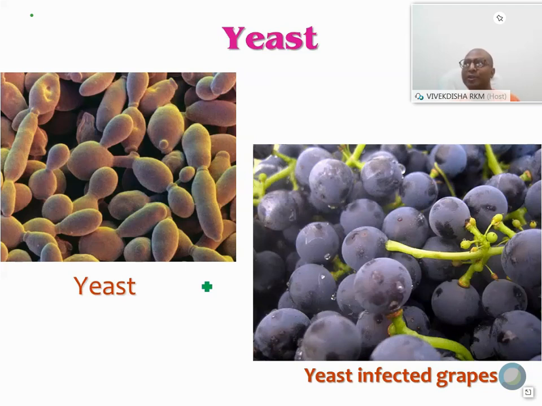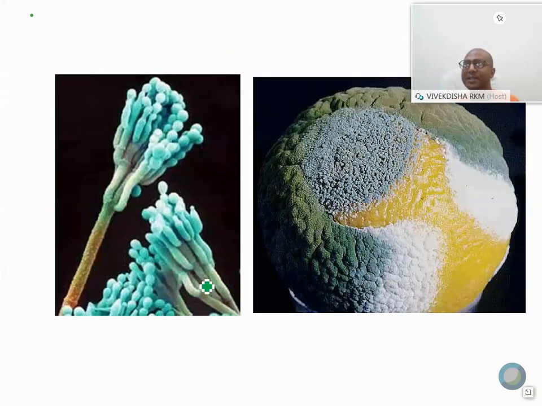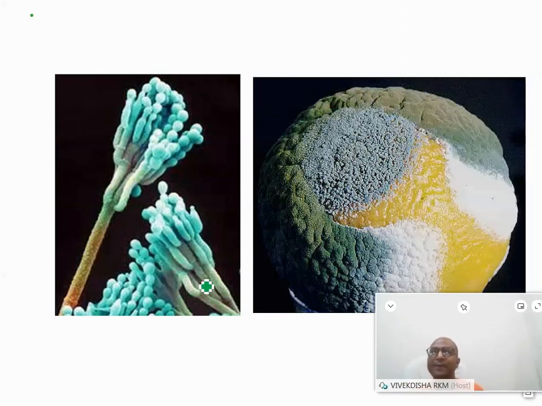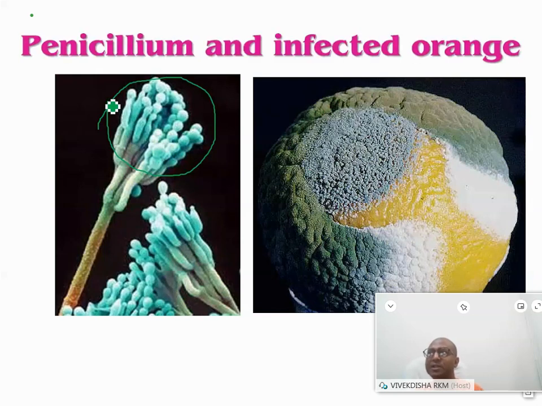Now, those who were fond of talking about penicillium earlier, check this one, how to identify penicillium. On the left side, penicillium has a broomstick-like top. So this should be known as penicillium. Under the microscope we will find this. And on the right side, when penicillium infects an orange or lemon, if you have kept a lemon for a few days, maybe 3 or 4 days, you will find some green patches or white patches coming up, then you may be sure enough that it is infected by penicillium.